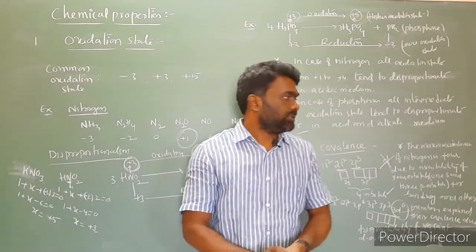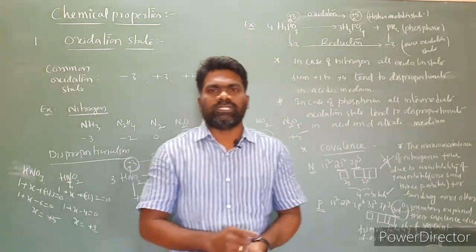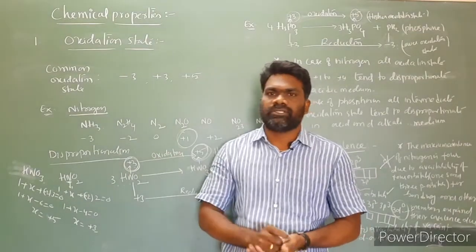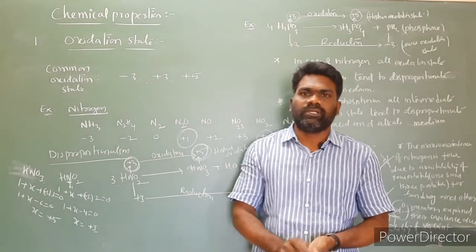So this is the reason why the covalence of nitrogen is 4 and the other elements have expanded covalence. So this is the oxidation state of group 15 elements.